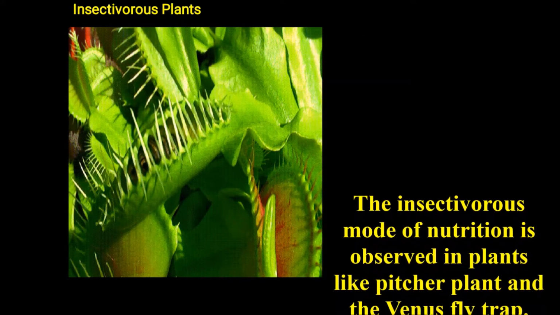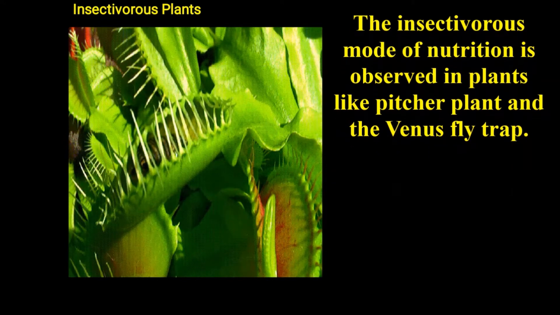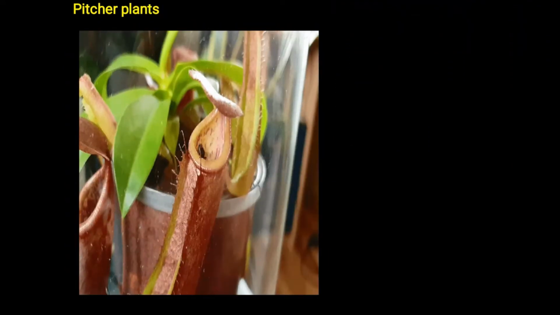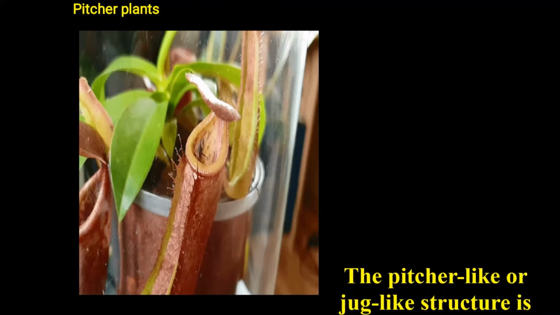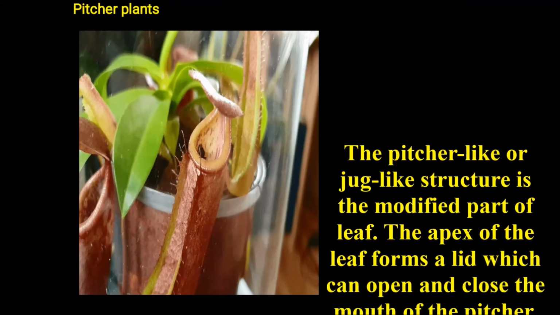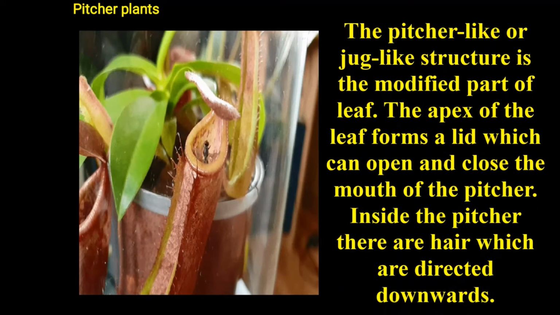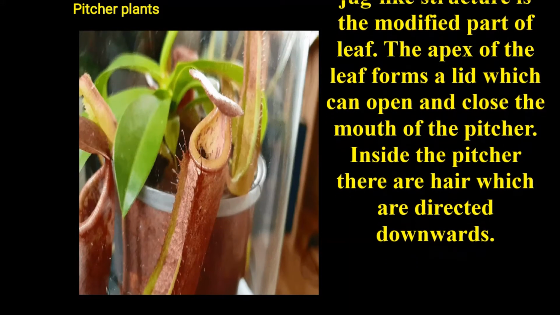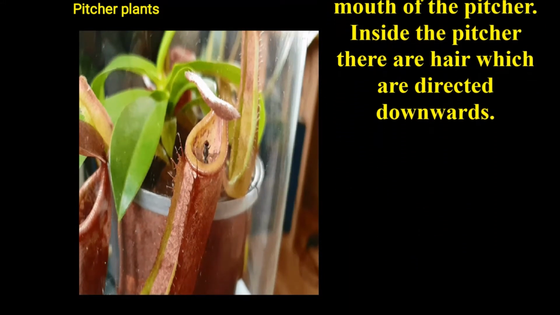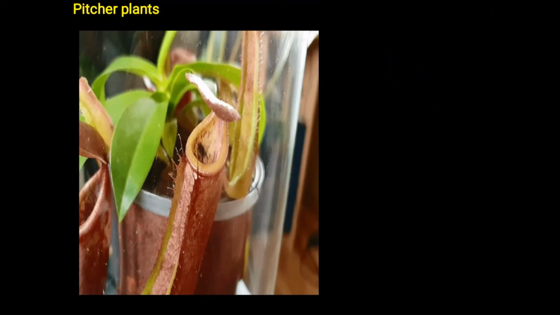Insectivorous plants. An insectivorous mode of nutrition is observed in plants like the pitcher plant and Venus flytrap. Look at the picture of a pitcher plant. The pitcher-like or jug-like structure is the modified part of a leaf. The apex of the leaf forms a lid which can open and close the mouth of the pitcher. Inside the pitcher there are hairs which are directed downwards.